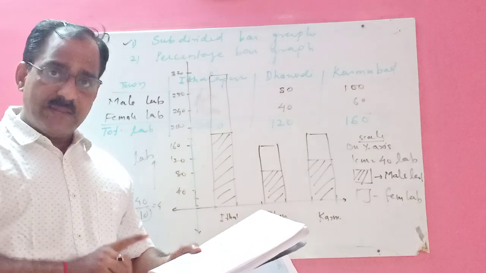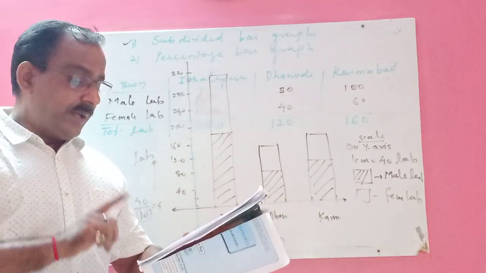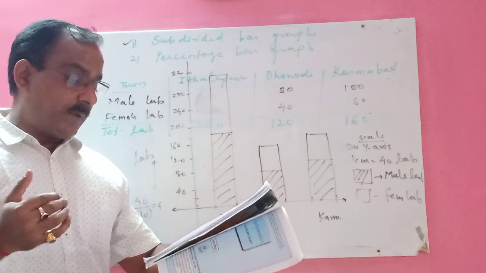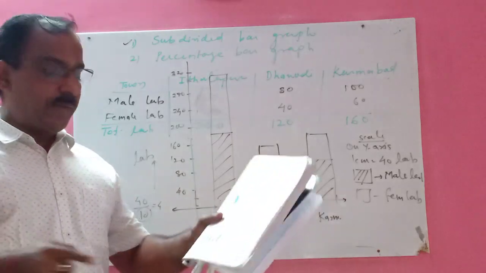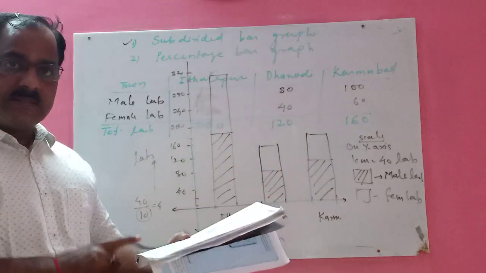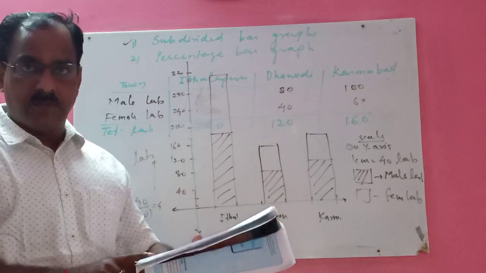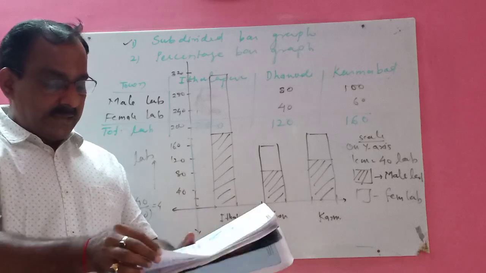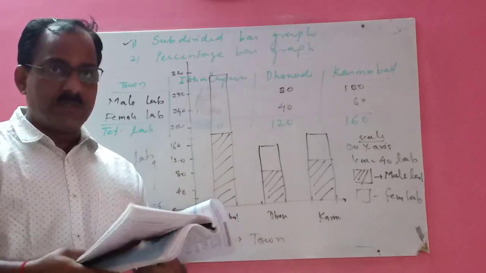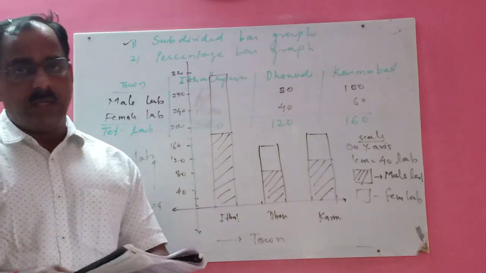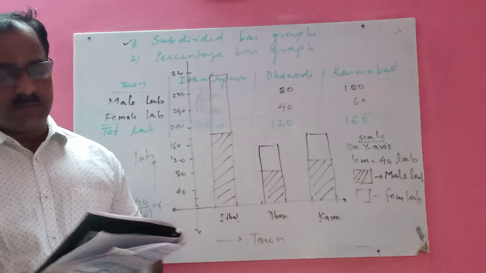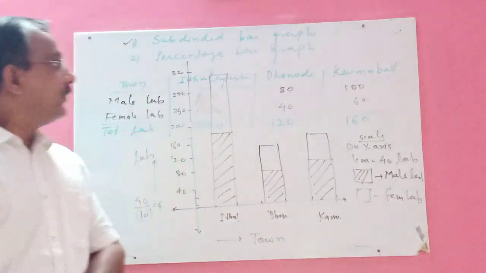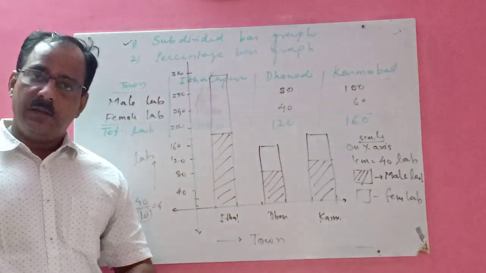As you can see in the textbook, children, 11.2, the first question is a question answer. State the type of the graph. When you observe this, you can easily tell the answer that it is subdivided, because there is blue color and white color. So subdivided. Like that you should find out the answers of each question and also draw the bar graph of each one. Subdivided bar graph. Got it? So this is the subdivided bar graph, children.